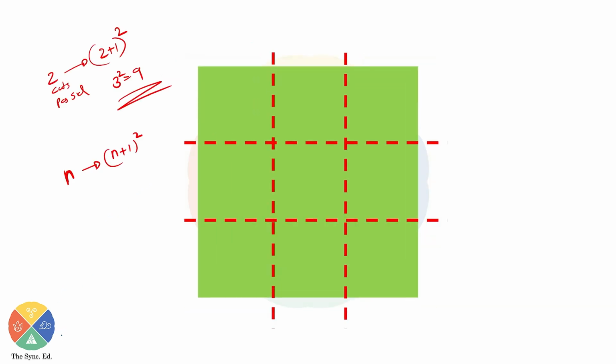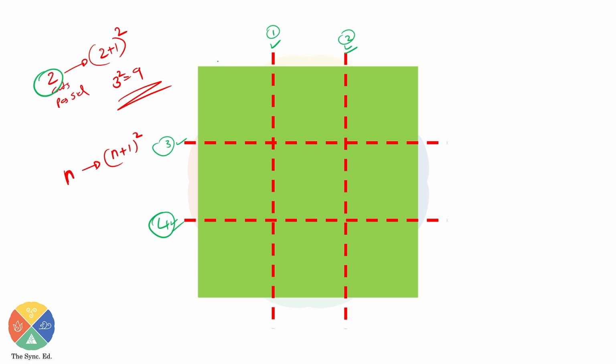Now, here we have to see one more thing. Even though I'm saying there are only 2 cuts per side, one, two, in total, if you see how many cuts there are, we can say 1, 2, 3, 4. There are 4 total cuts.